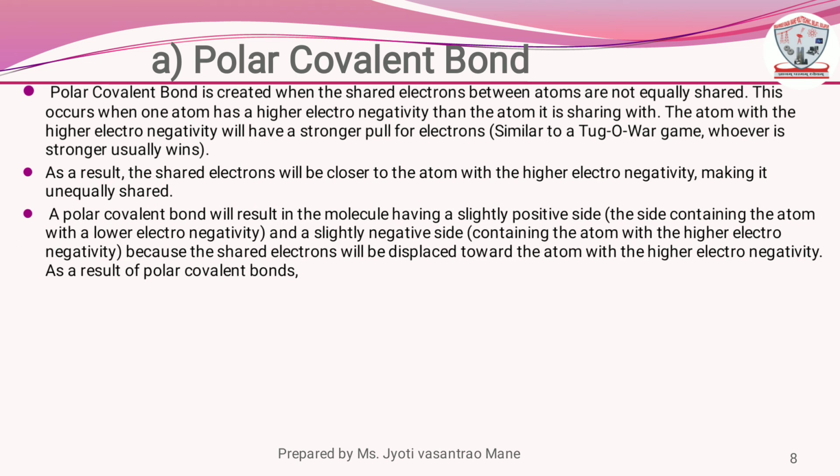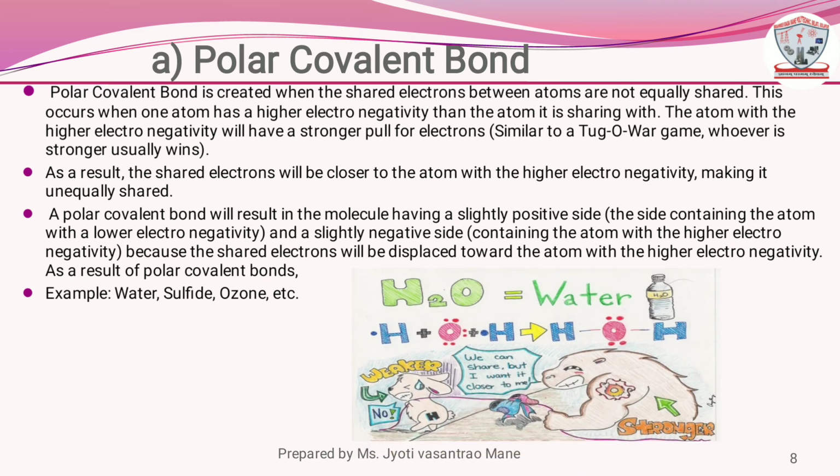A polar covalent bond will result in the molecule having a slightly positive side, the side containing the atom with a lower electronegativity, and a slightly negative side containing the atom with the higher electronegativity, because the shared electrons will be displaced towards the atom with the higher electronegativity. Examples of polar covalent bond: water, hydrogen sulfide and ozone. And this is the example of water molecule. In this case, oxygen is the stronger and hydrogen is the weaker.